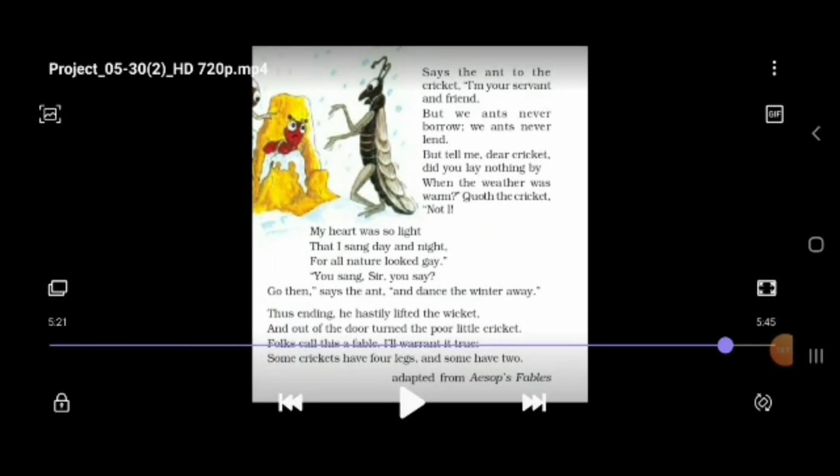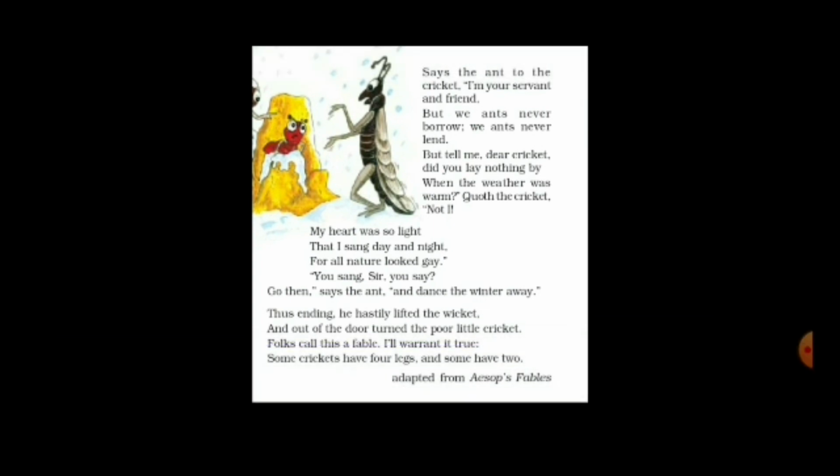Says the ant to the cricket, I'm your servant and friend, but we ants never borrow, we ants never lend. But tell me, dear cricket, did you lay nothing by when the weather was warm? Quoth the cricket, not I.